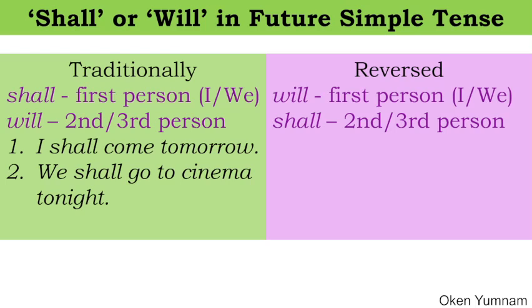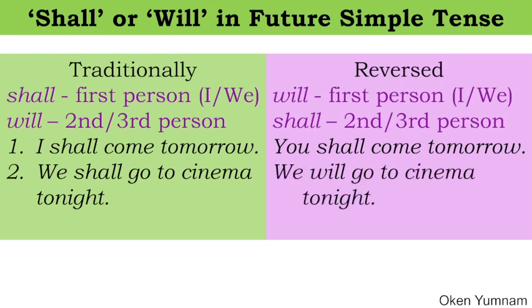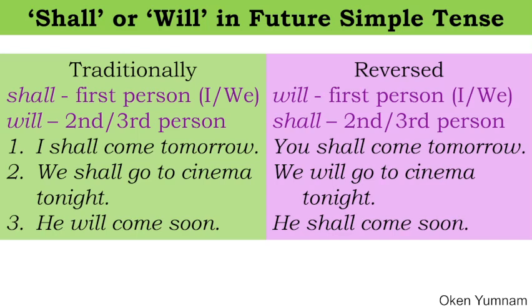Compare with this in the reverse. You shall come tomorrow. You is second person, but still we are using shall instead of will, so it's been reversed. We will go to the cinema tonight. We, first person, we use will here. Reverse, compare with the traditional, and come to another one here. He will come soon. Yes, this is traditional. Instead of that, we can say he shall come soon.